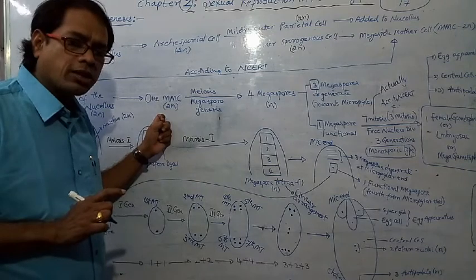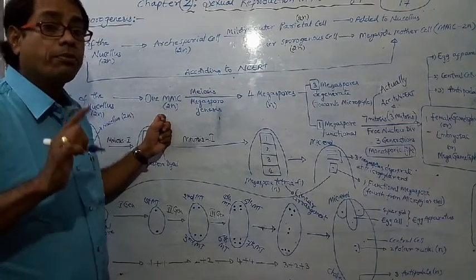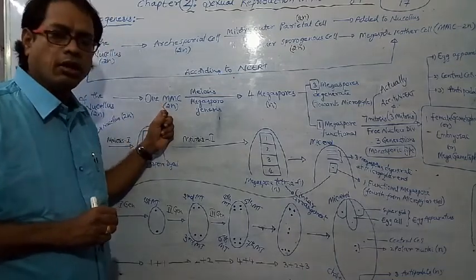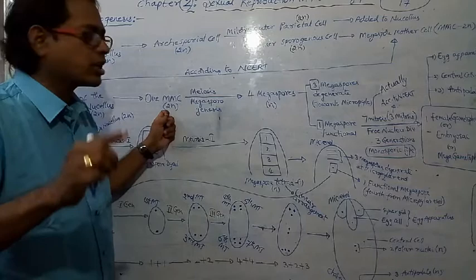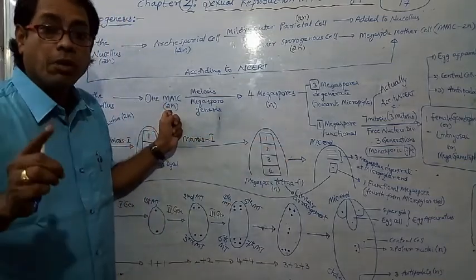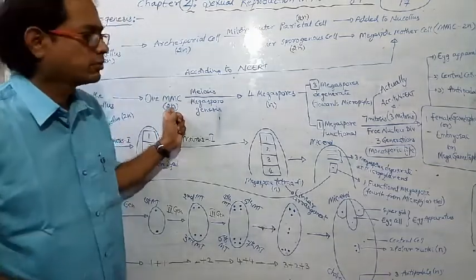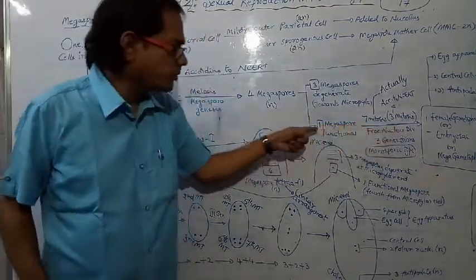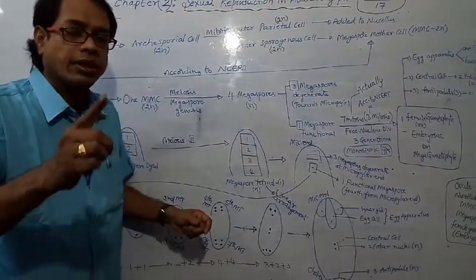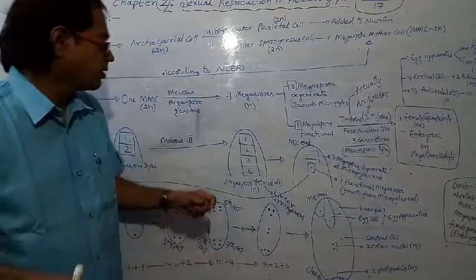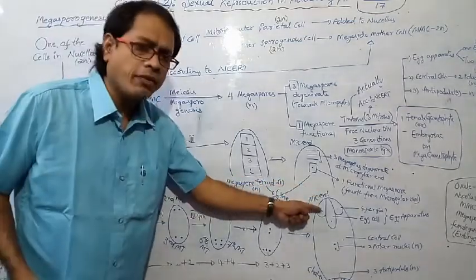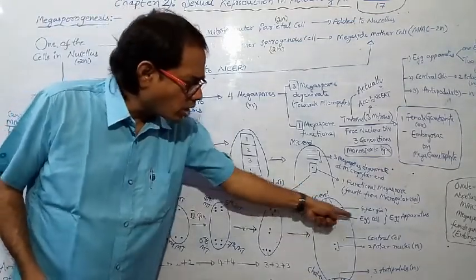One megaspore mother cell produces 4 megaspores, 1 functional megaspore, and only 1 female gametophyte. That means the number of female gametes obtained from one megaspore mother cell is only 1. How? This female gametophyte contains one female gamete, called the egg cell.